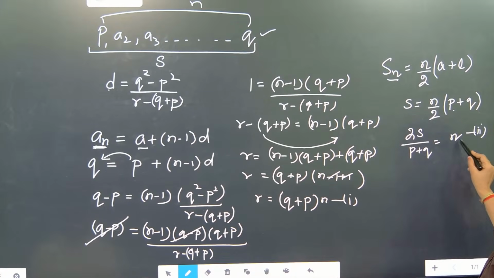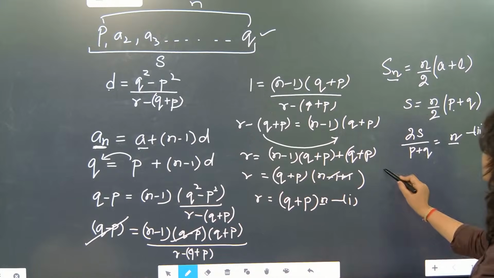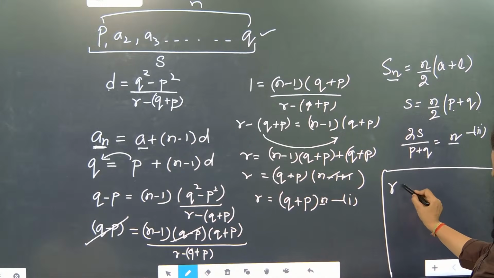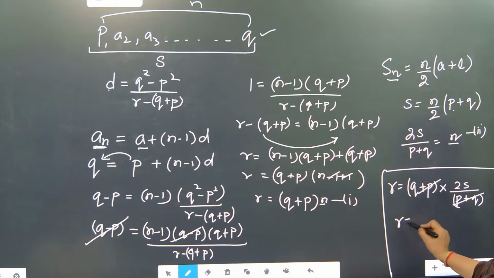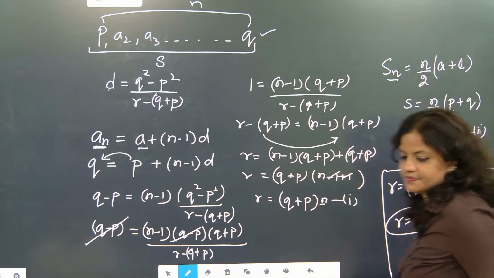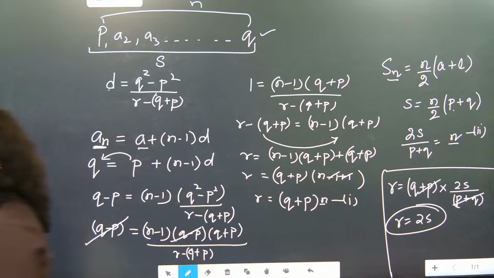Done? So beta, N value from here can we substitute here? So R is equal to, now check final part, R is equal to Q plus P into N, and instead of N we can write 2S by P plus Q. Q plus P and P plus Q cancel, R is coming as 2S. I hope everybody understood this part. So R is coming here.